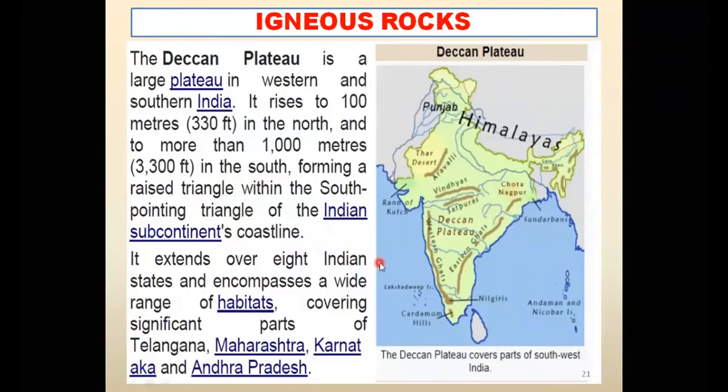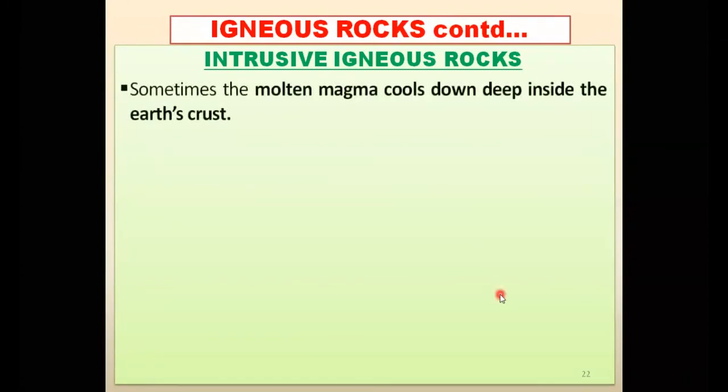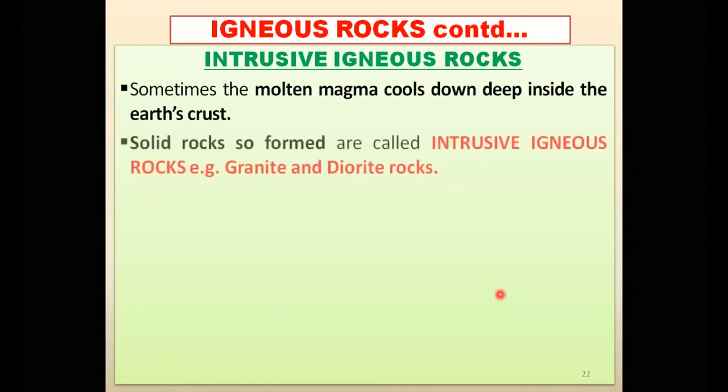Now let us move to our next topic, that is igneous rocks, intrusive igneous rock. That is our next topic. And what is there in the intrusive rocks? Let me show you. Sometimes the molten magma cools down inside the earth's crust. It cannot come out. उसको जगह नहीं मिलता है, hot molten magma को, वो तो अंदर ही रह जाता है, वो बाहर नहीं निकल पाता है, because it does not get space. So those rocks also cool down inside and they become solid and it becomes rock.